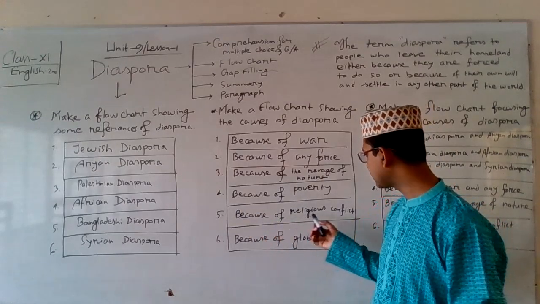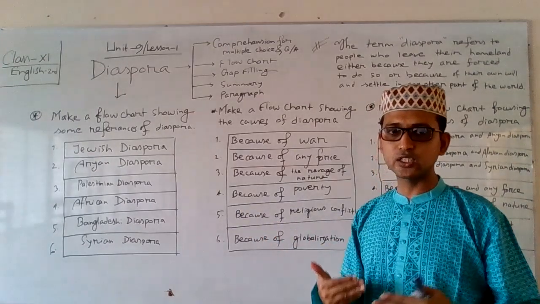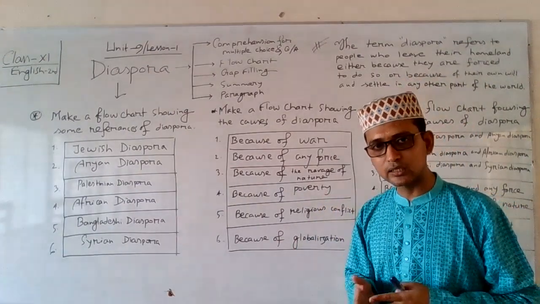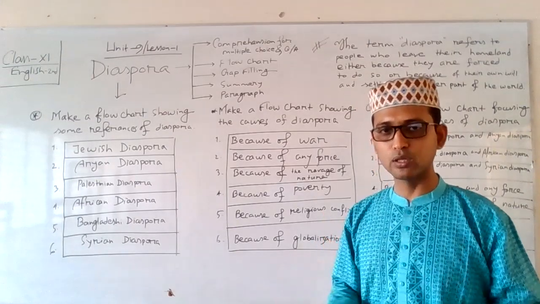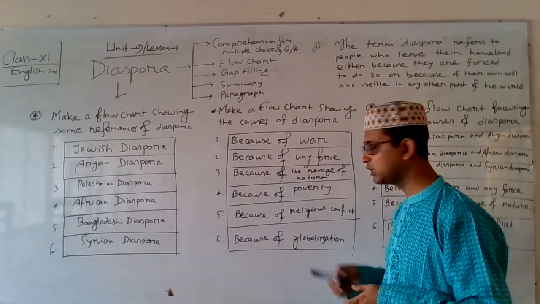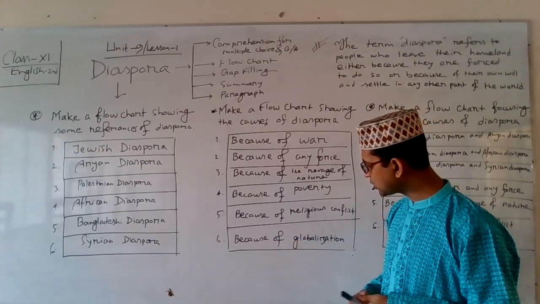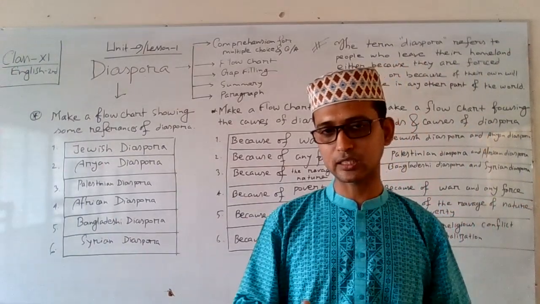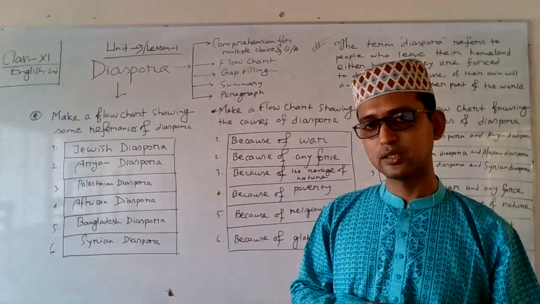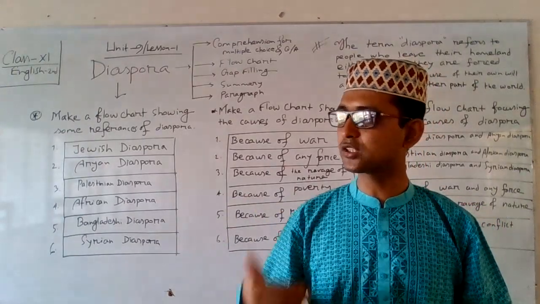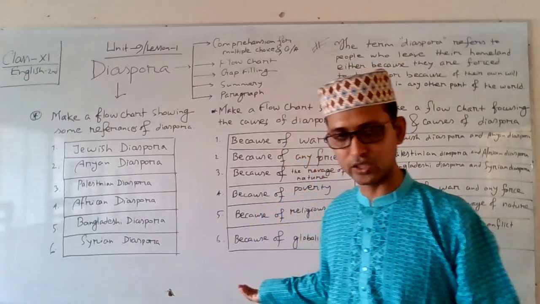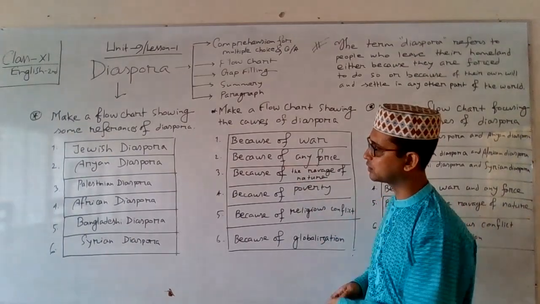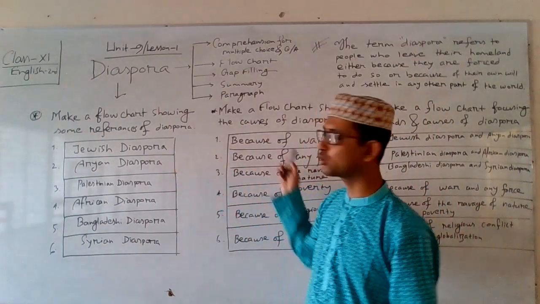Number 5, because of religious conflict. Yes, religious conflict between castes and communities and different sorts of religious people has also been a major cause of the diaspora. And last of all, because of globalization. Yes, at present, across the world, the cause of many diasporas is globalization. Yes, this is how we can complete the answer to that question. This is for kinds, this is for causes.